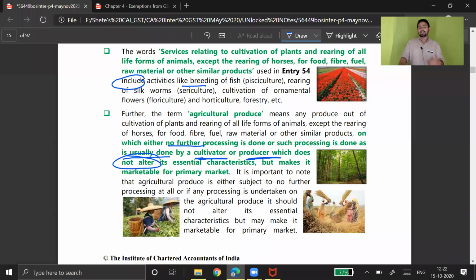So you are allowed to conduct certain processes on your product. Maybe mangoes, if you take directly from tree, it is green. So we have to put some powder or some kind of covering on that particular mango so that it can be properly ripened and it will give you a good price in the market. But do not do extra process which will change the essential characteristics of product itself. So apple before processing and after processing should remain apple. Mango before processing mango, after processing should remain mango. It should not change the basic characteristics. This is what it says.